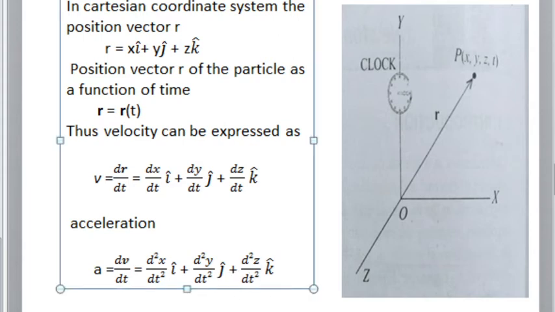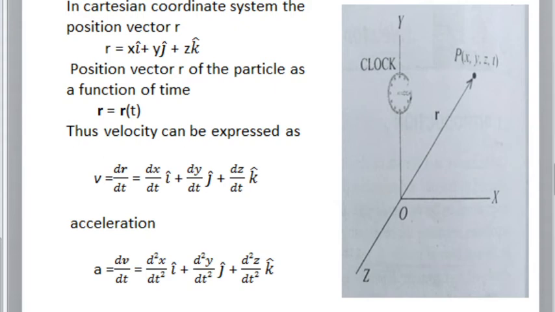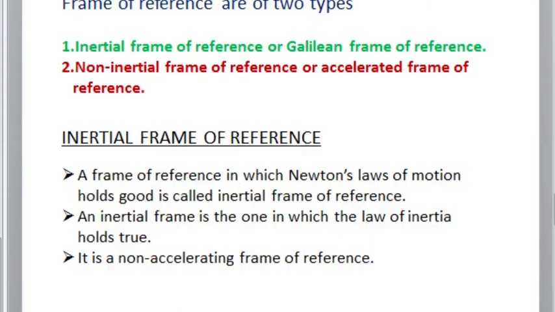Here the component of acceleration in x direction is d square x by dt square. So we know, what is a frame of reference? It is a system of coordinates which is used to specify the motion of an object with respect to another object. This frame of reference is further divided into two: inertial frame of reference or Galilean frame of reference.